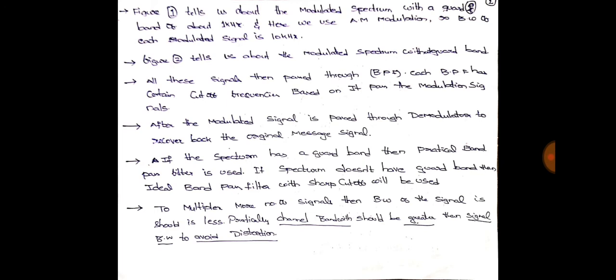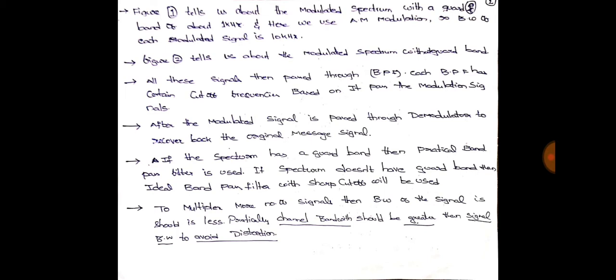Figure 2 tells about the modulated spectrum without guard band. All these signals, that is the spectrum, are passed through the band pass filter. Each band pass filter contains a certain cutoff frequency range, and based upon it, it will pass the modulated signal. This is not the modulation signal, it is the modulated signal.